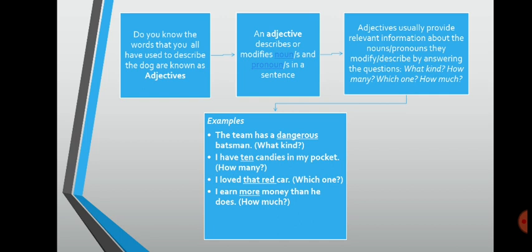And how do you know which is the adjective in a sentence? What we need to do is just ask questions: what kind, how many, which one, and how much. Let's see an example. If I say the team has a batsman, it's a general statement. But if the word dangerous is added, the team has a dangerous batsman. What kind of batsman does the team have? Dangerous. It describes the batsman, and this is an adjective.